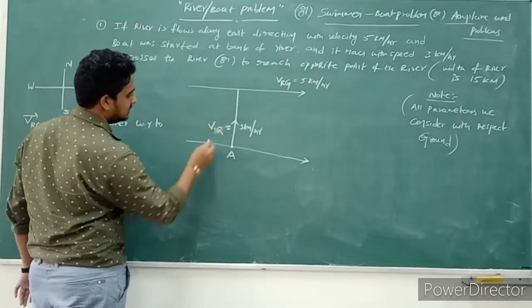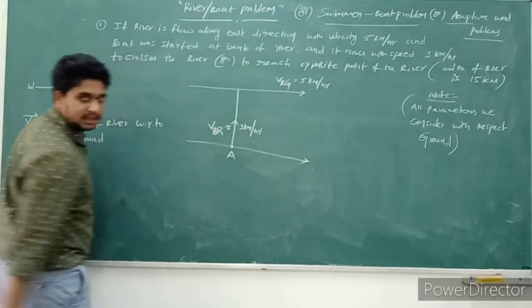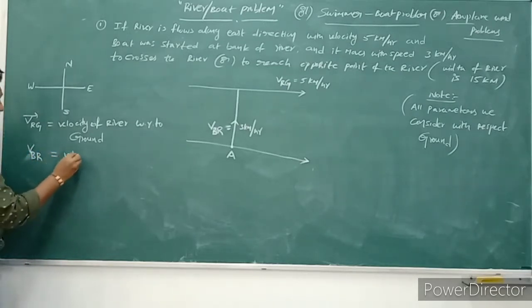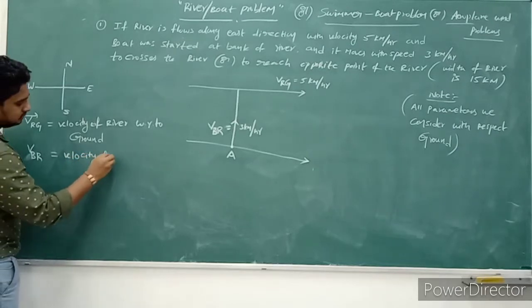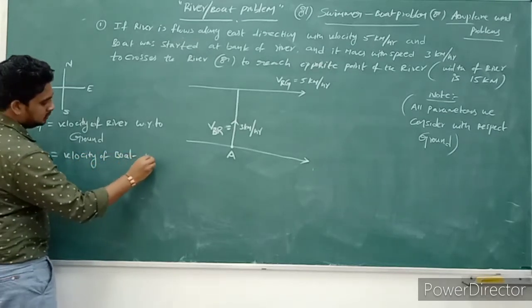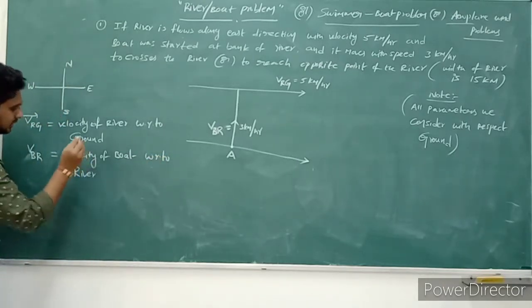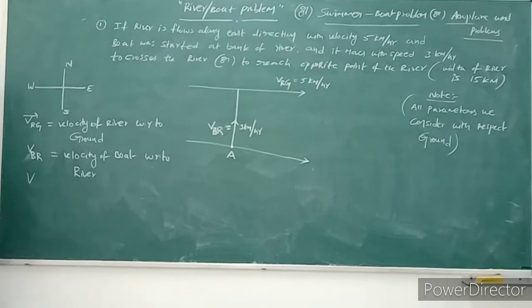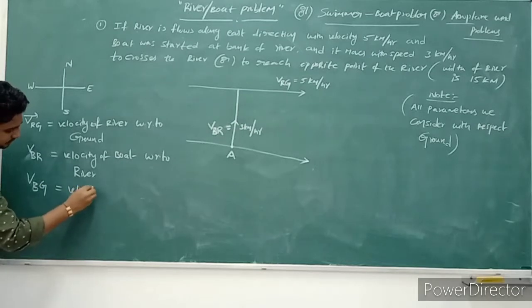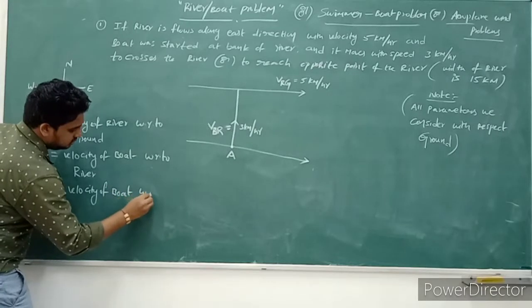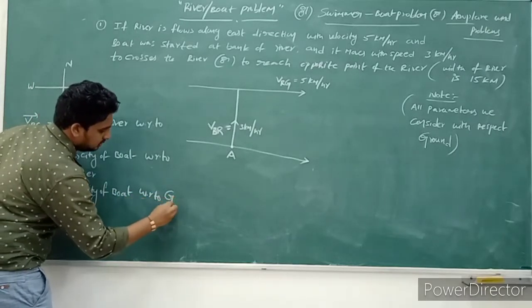Since we are considering the boat here, I consider B: velocity of boat with respect to river, VBR. Next, one more: velocity of boat with respect to ground.